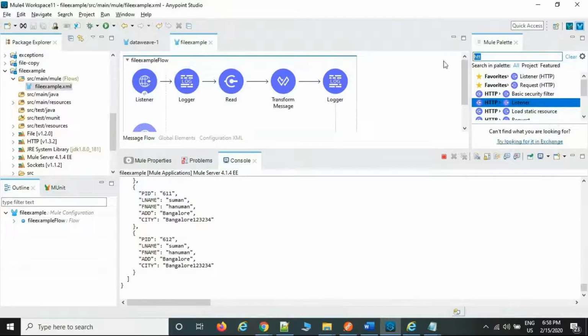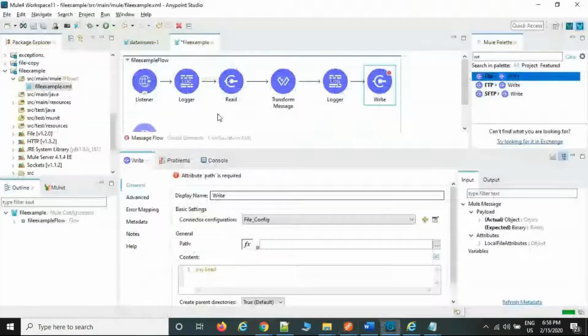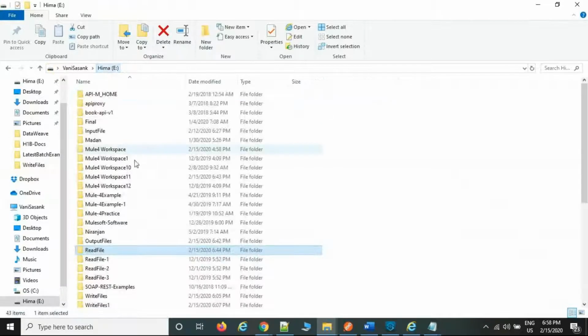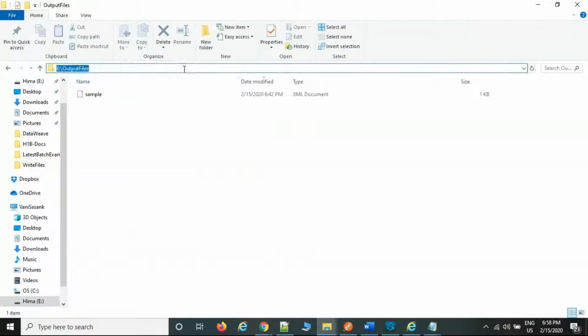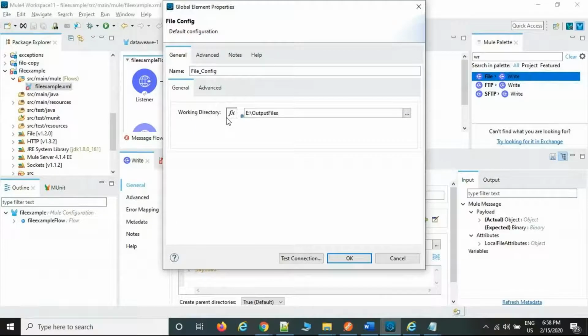And the same, if you want, you can expect it in the local drive also. Write file. I don't want it in the Postman. Again, I'm expecting it in my local drive. Just add it here. Say where you want, for example, you can give the write file path, whatever file you are expecting. Example, output files. Same file if you are expecting. This is the location, right?